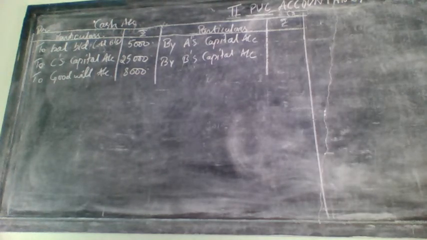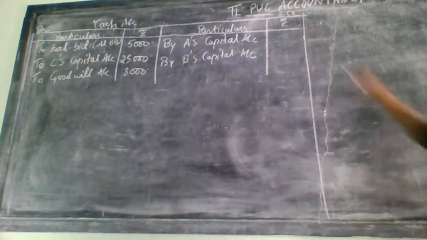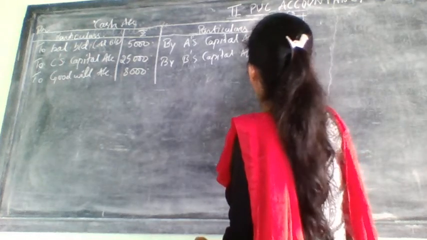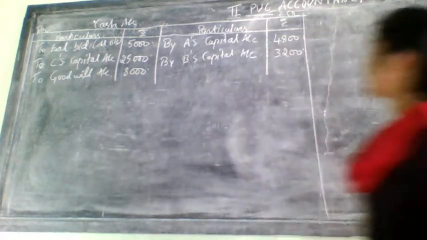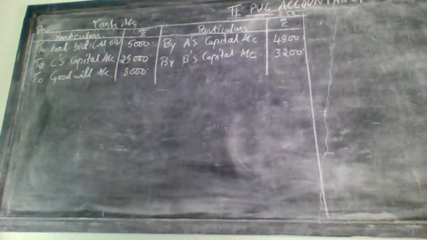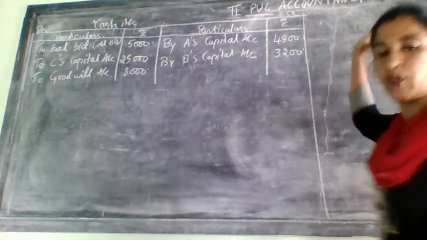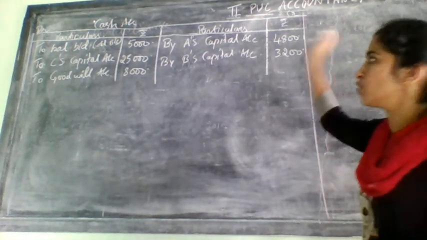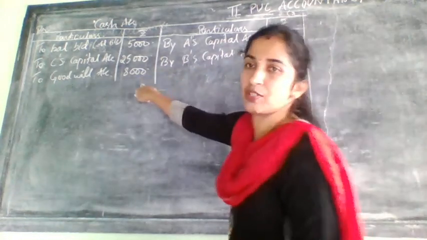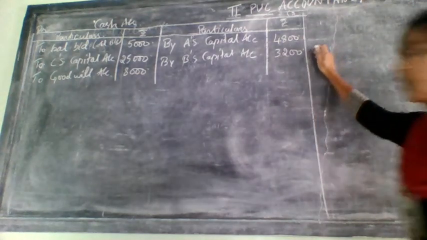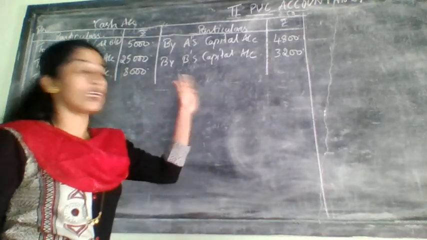How much did it come? 4,800 for A and 3,200 for B. So that is how much? Total 8,000. 8,000 was divided among them in their sacrifice ratio. Here the old ratio itself is the sacrifice ratio. So altogether it will come to 8,000 only. So 4,800 and then 3,200. This was the extra adjustment in the goodwill treatment, case 1.